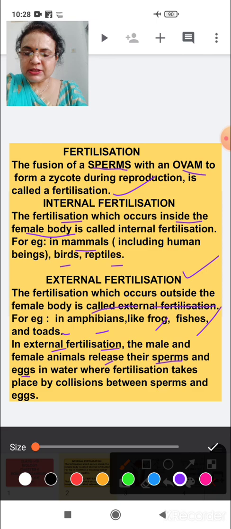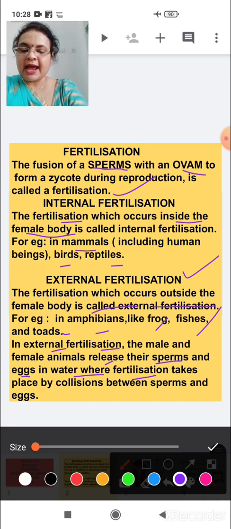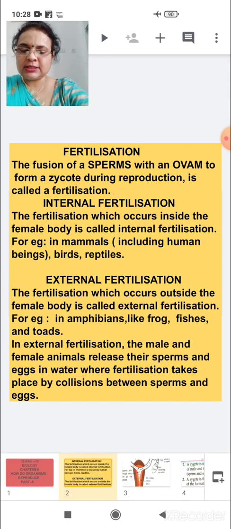After some time, what happens? Fertilization takes place by collisions between sperms and eggs. They merge together, collide with each other, and then the procedure of fertilization starts.